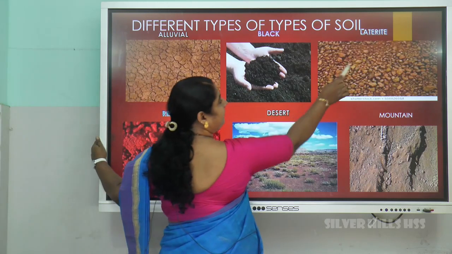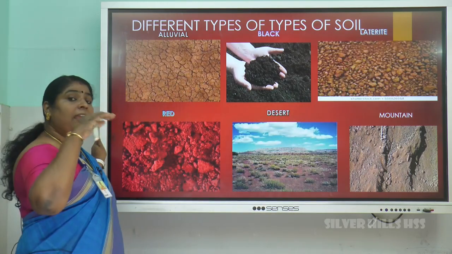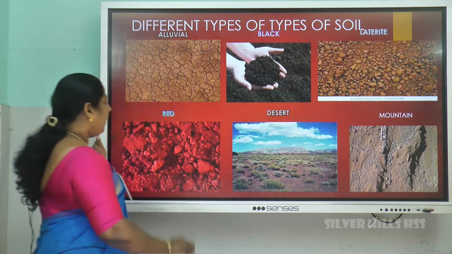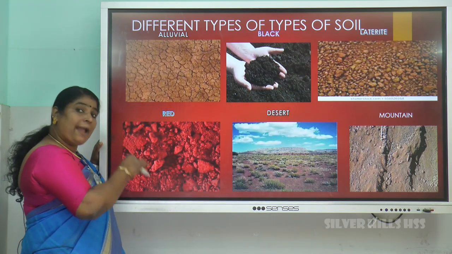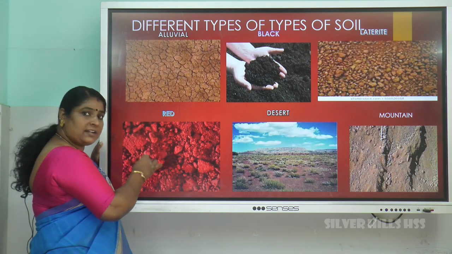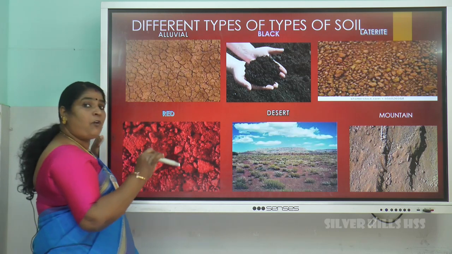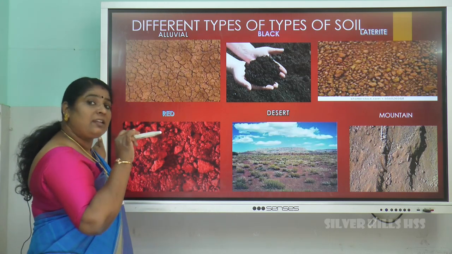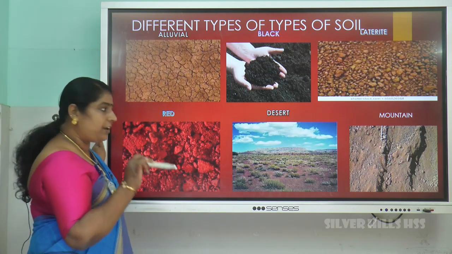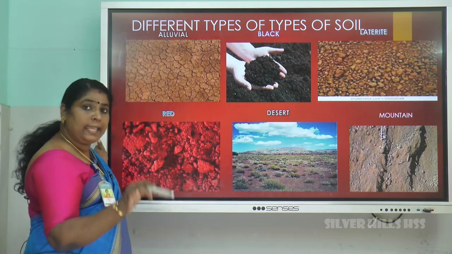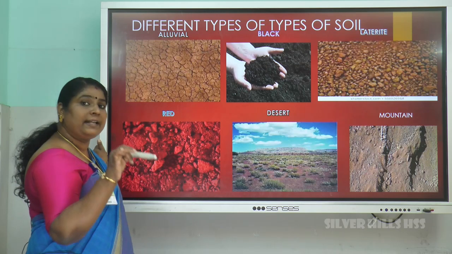Third one, laterite soil. It has got high iron oxide content in it and it is formed through weathering. Red soil has got iron content in it, that is why it is red in color, and it is formed through weathering. Desert soil, it is formed in dry places where there is less rainfall, just like Rajasthan. Last one, mountain soil. It is found in the hilly areas and also humus content is very high.